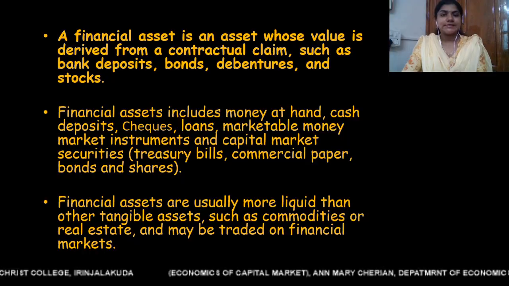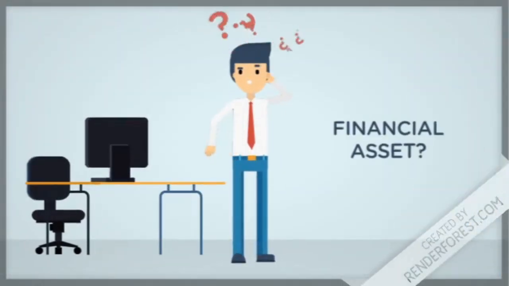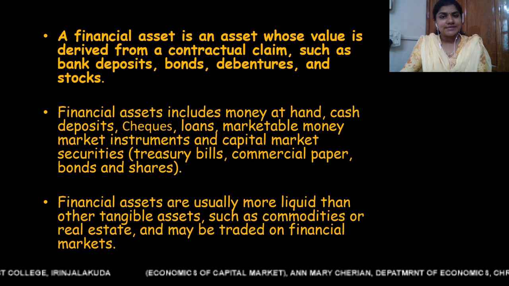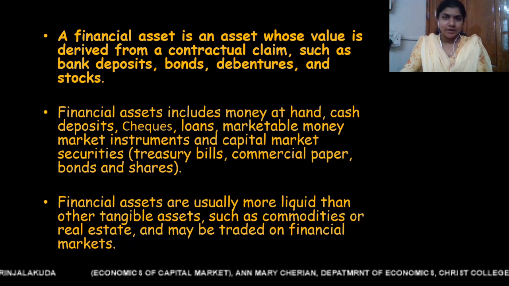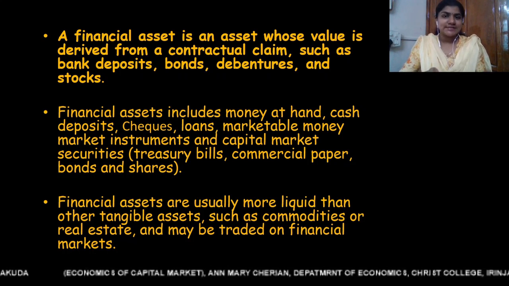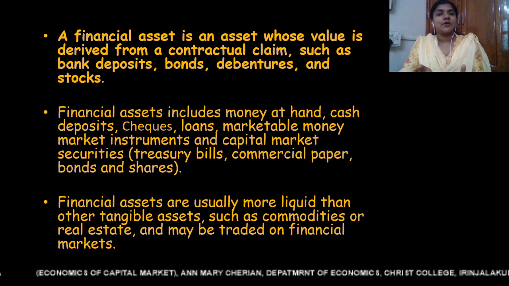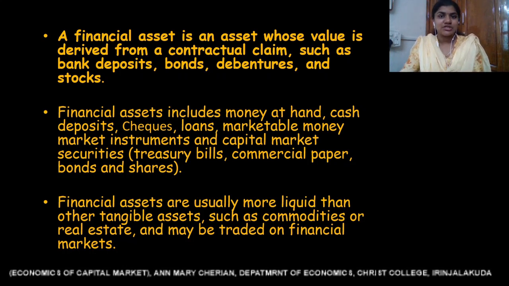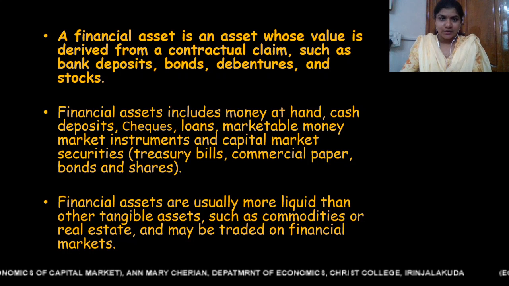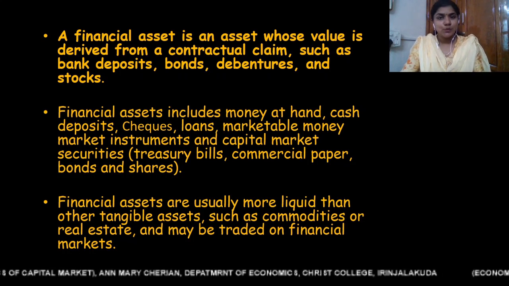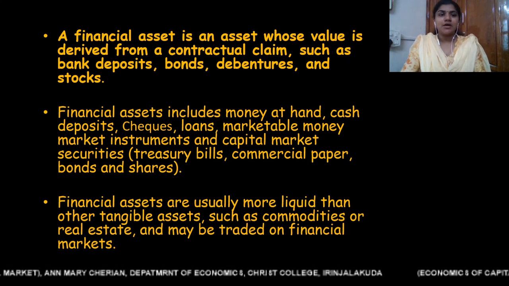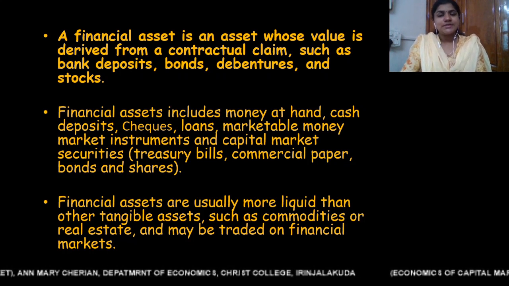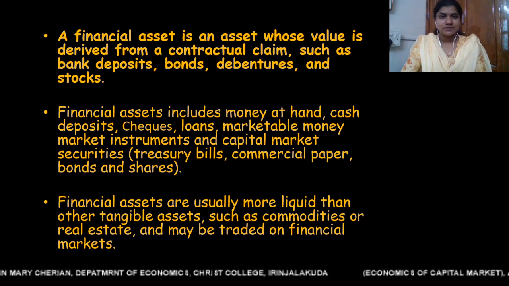What is a financial asset? A financial asset is an asset whose value is derived from a contractual claim. So in every financial asset, there is a contractual claim. There is a contract between two parties. And the typical examples of financial assets are bank deposits, bonds, debentures, and stocks.